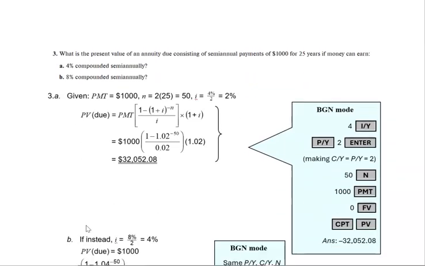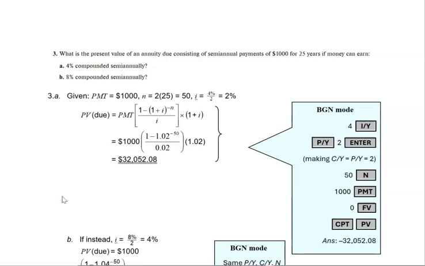Question 3. What is the present value of an annuity due consisting of semi-annual payments of $1,000 for 25 years if money can earn 4% compounded semi-annual and 8% compounded semi-annual? Okay, so they're both semi-annual, so our PY and our CY are the same. We have 4 for our I/Y. We have 50 for our N, which is 25 times 2.